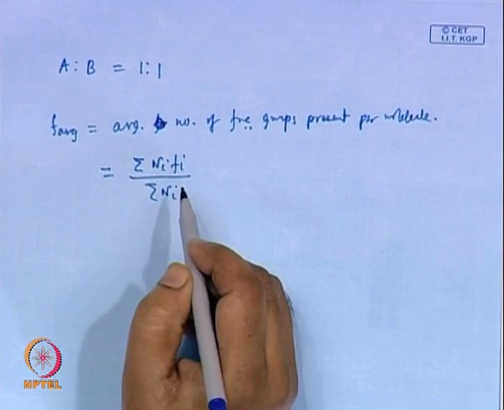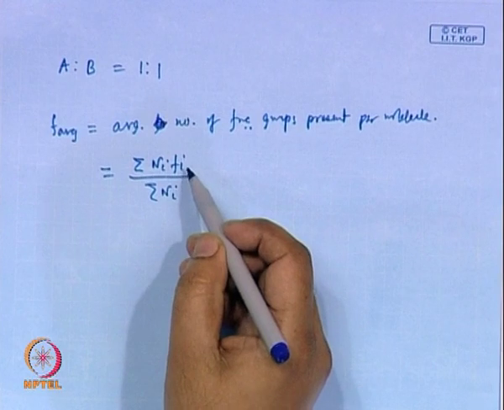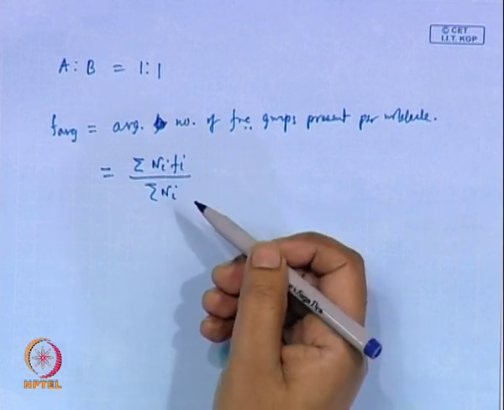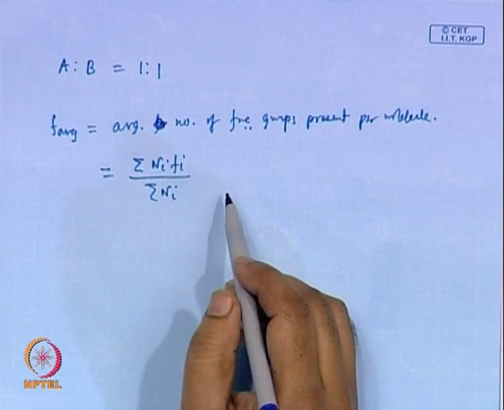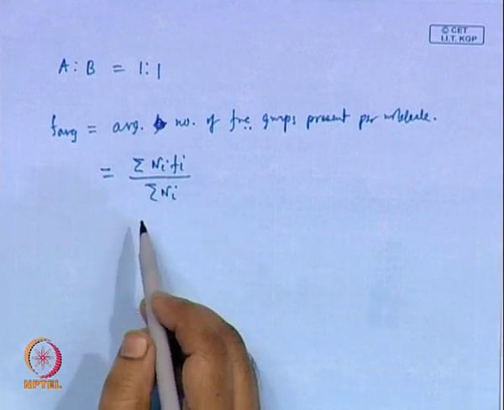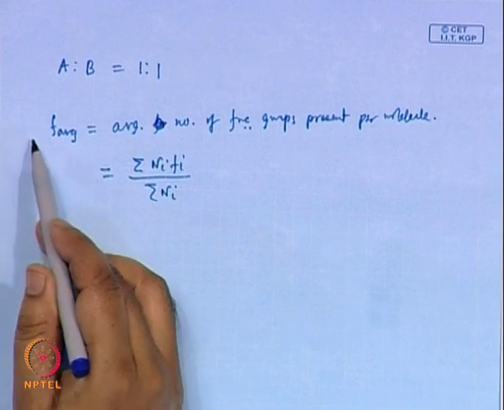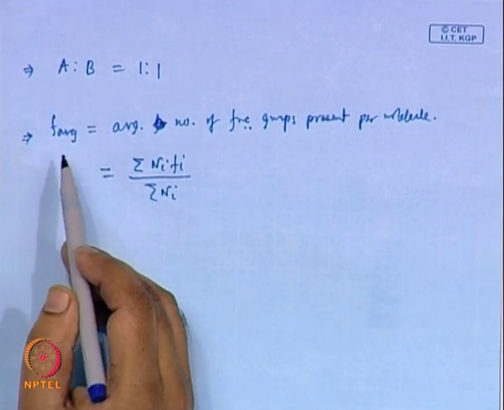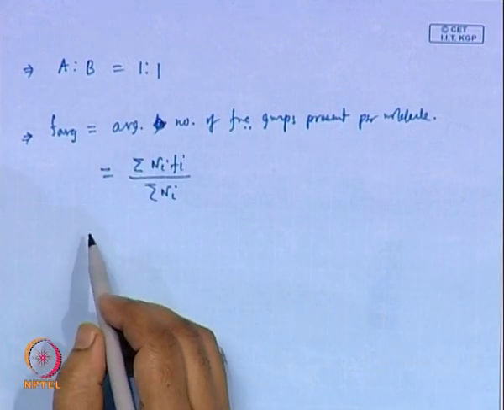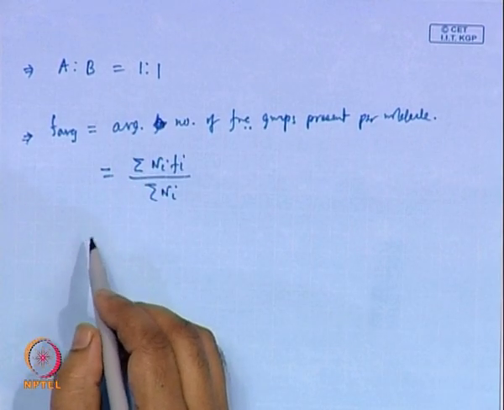Ni is the number of molecules having Fi functional groups. Okay. So, that is the term we are defining, and we are assuming for simplicity that this is the condition we are having.